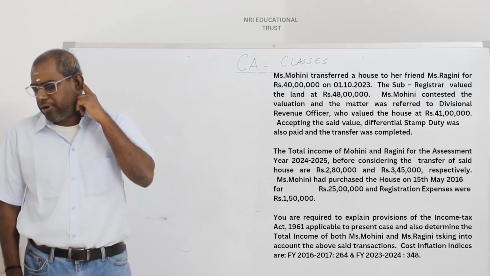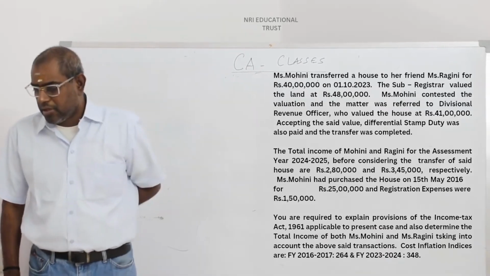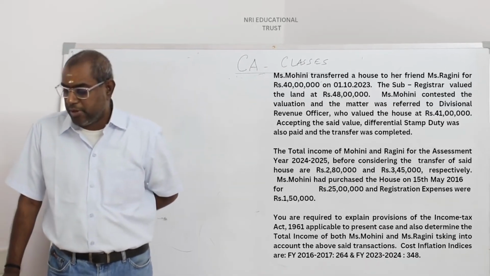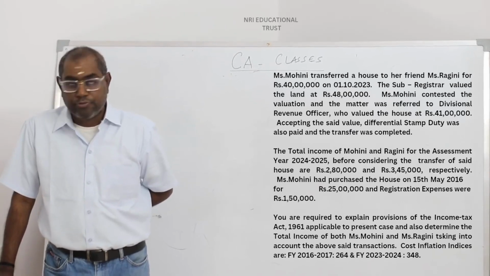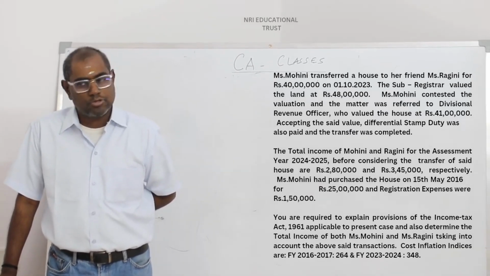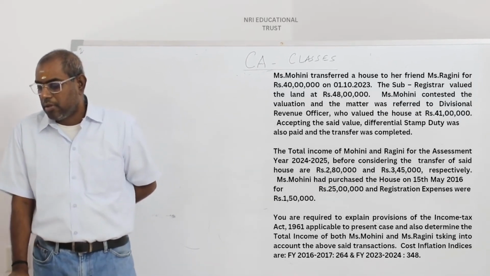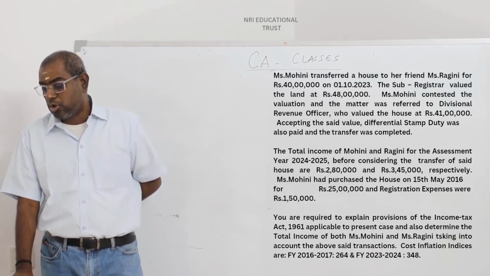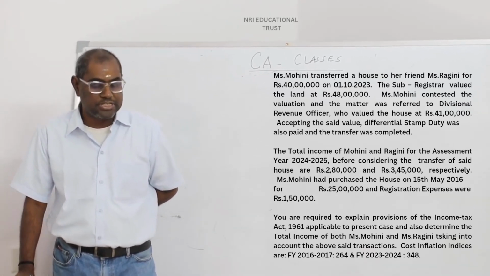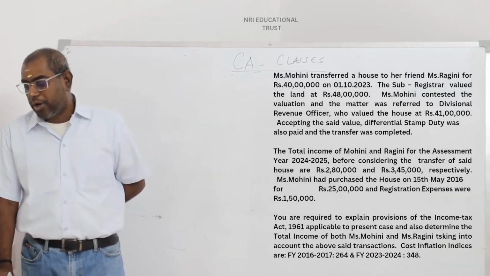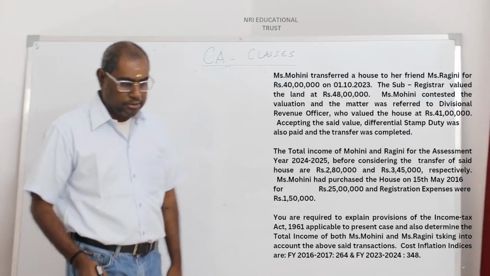Accepting the said value, the differential stamp duty has been paid. The total income of Mohini, before considering this transaction, is given as 3,45,000. Mohini had purchased this house in 2016 and the registration expenses have been incurred. You are required to explain the provisions of the Tax Act.